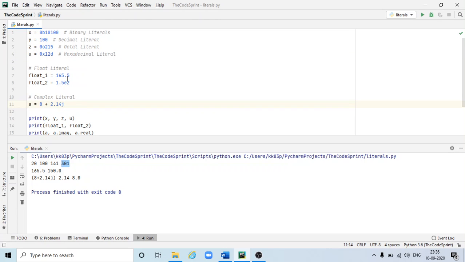So next is 165.5, it is printing here, and it is 1.5e2, meaning whenever you are printing in float then it will be 150.0. Then this is your complex number, 8 plus 2.14j. Its imaginary part we are printing here, it is giving me 2.14, which is this part, and a.real is giving me 8.0, so this is the real part.